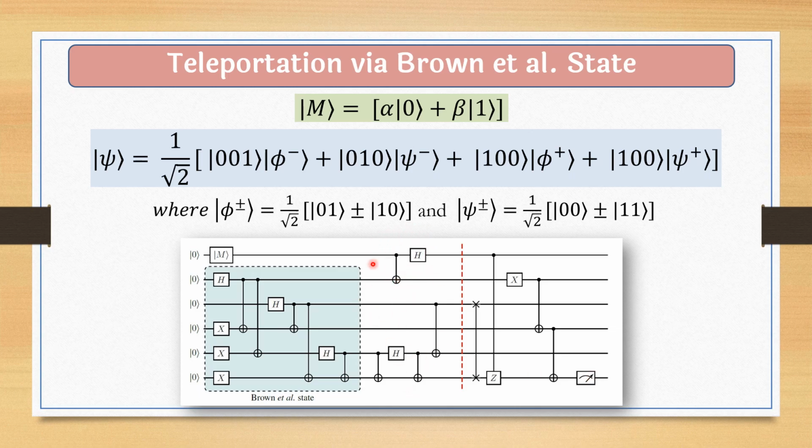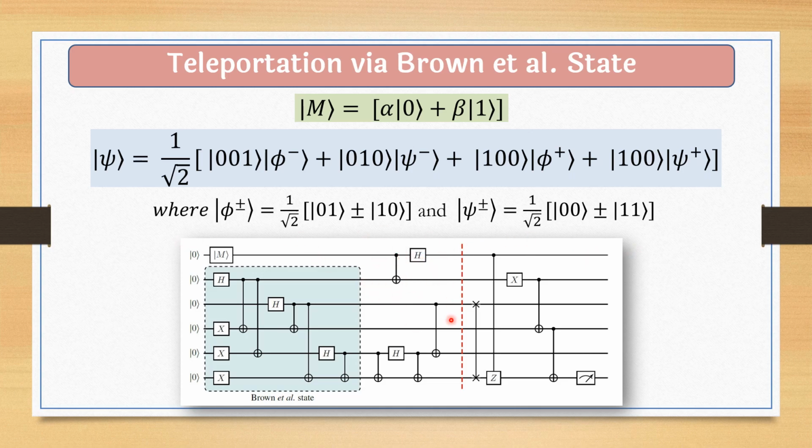This particular operation, you will see in every quantum circuit. This is called Bell basis measurement, meaning a Hadamard, and then a control NOT, and then a Hadamard gate. It is basically used to entangle this first state with our entangled channel. This message that we are teleporting gets completely entangled with the channel if we apply these two operations.